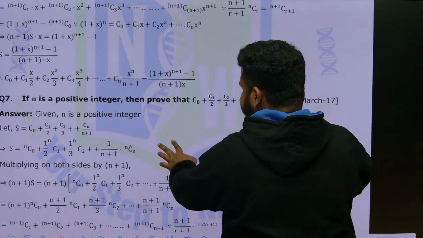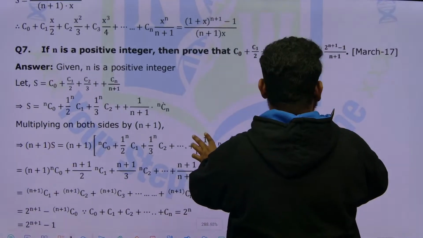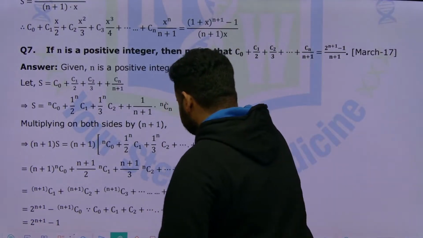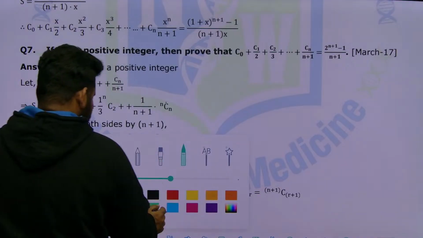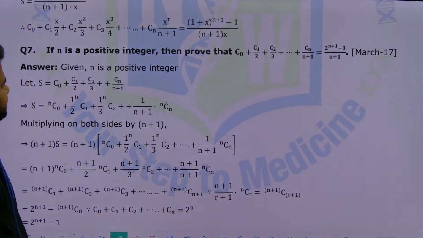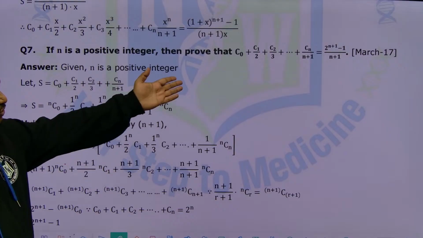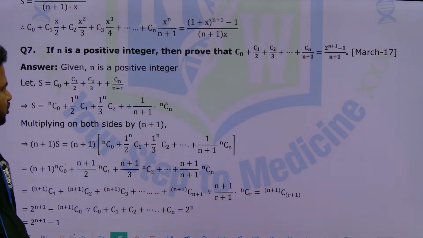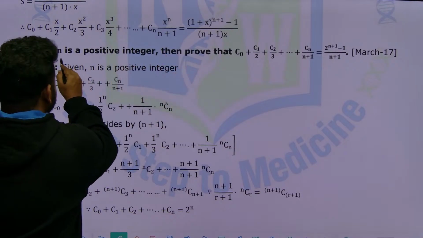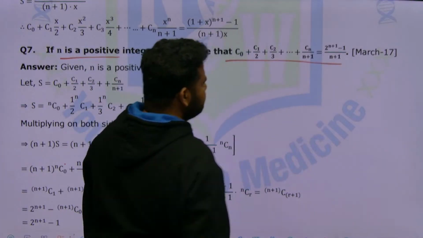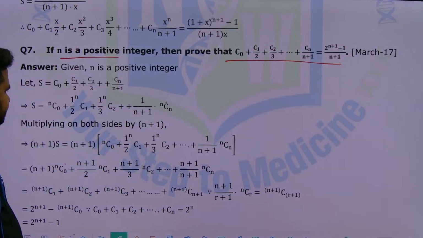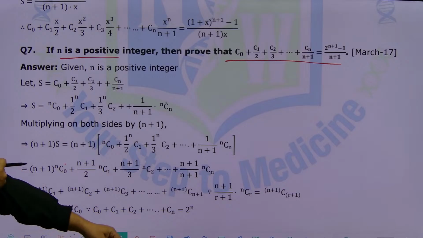Look at this. They are telling: if n is a positive integer, then prove that C0 plus C1 by 2, C2 by 3, plus up to Cn by n plus 1, is equal to the RHS (2 to the power n plus 1 ...). This is the thing we have to prove here. So let us start with this.